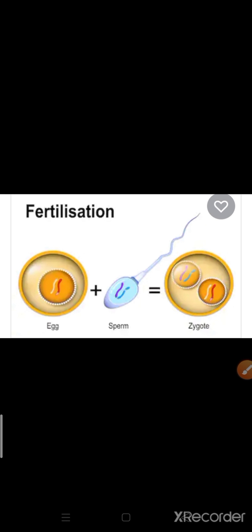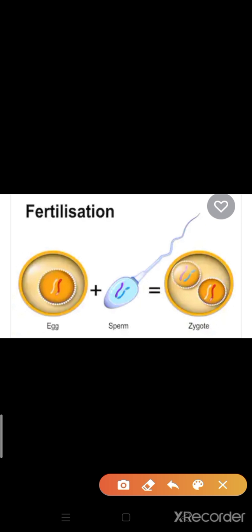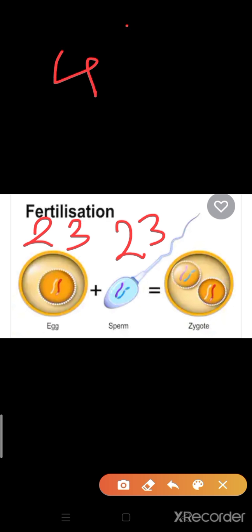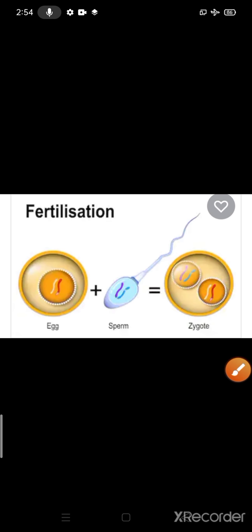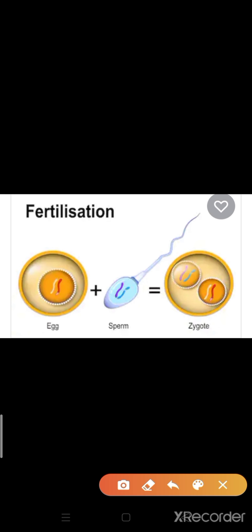In this you can see the fusion of the male gamete. The male gamete has a different color, you can see purple and blue, and on the other side the female gamete has white or red. This means 23 chromosomes are present in the egg cell and 23 chromosomes are present in the sperm cell. You know the total number of chromosomes present in the human body? 46 chromosomes are present in the human body. So half are present in the female and half in the male gamete cells.